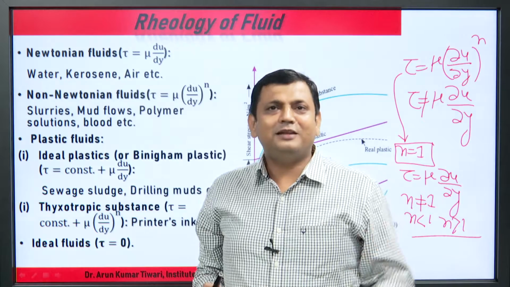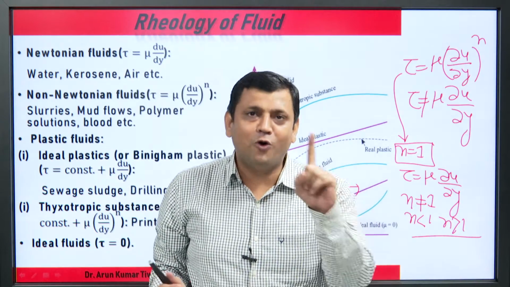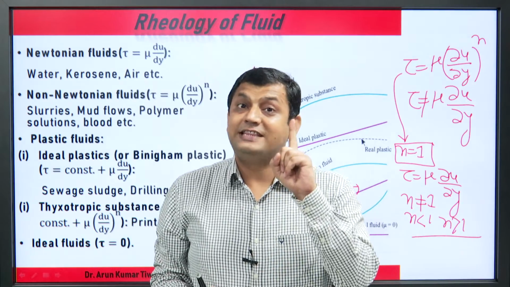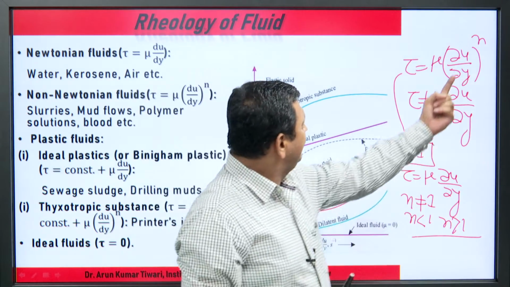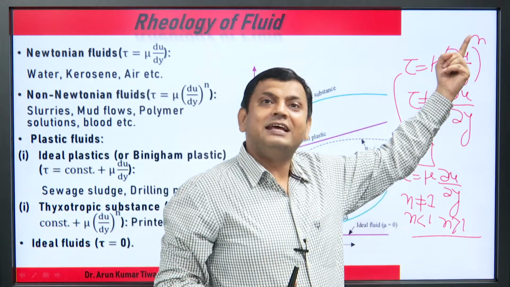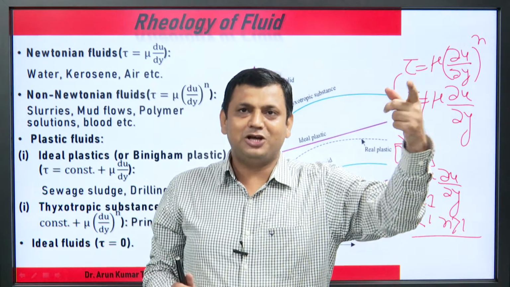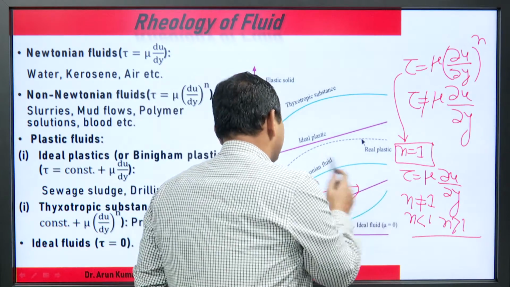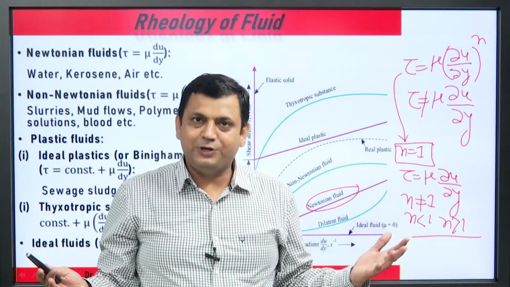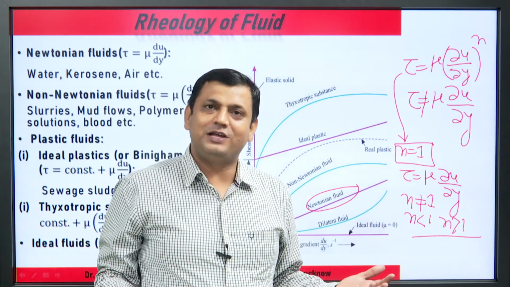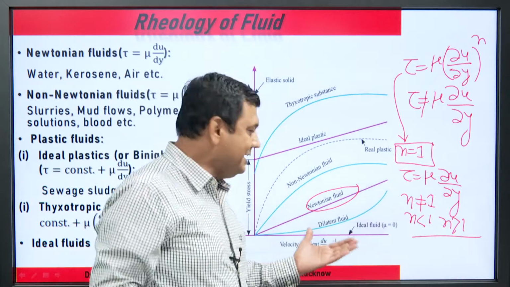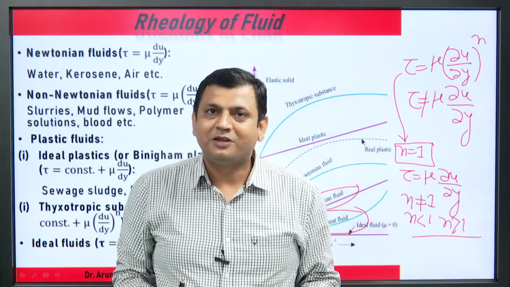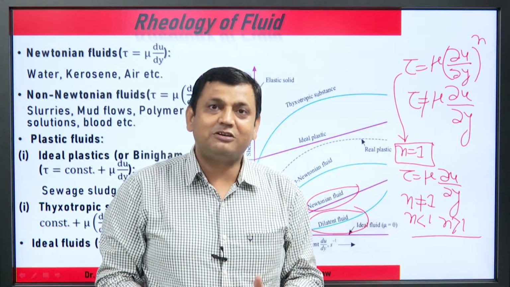In both cases the fluid is non-Newtonian. The relation is parabolic, with the power n. One case is n greater than 1, which is known as the dilatant fluid.